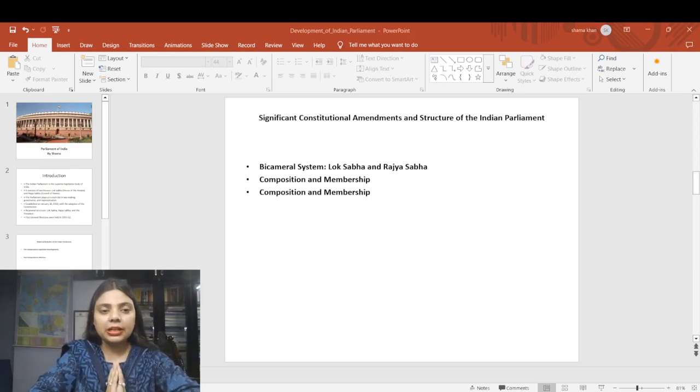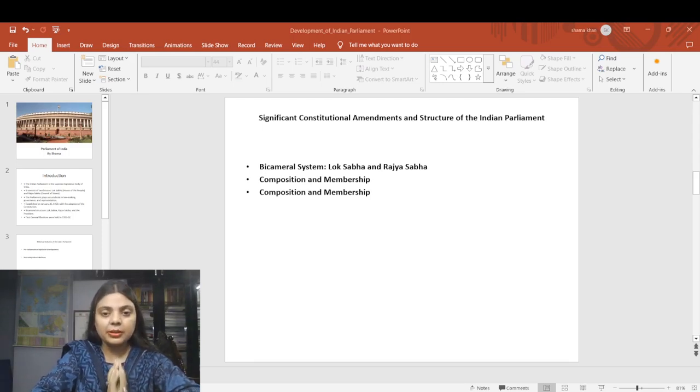The Rajya Sabha, on the other hand, has 250 members, with 12 members nominated by the President for their expertise in various fields like literature, science, art and social services. Questions have been asked with respect to this composition of Lok Sabha and Rajya Sabha. If I talk about role and responsibility, the primary role of Parliament is to make law, and both houses participate in the legislative process. But Lok Sabha has more power in financial matters, and Rajya Sabha reviews and suggests changes to the bills proposed by the Lok Sabha.